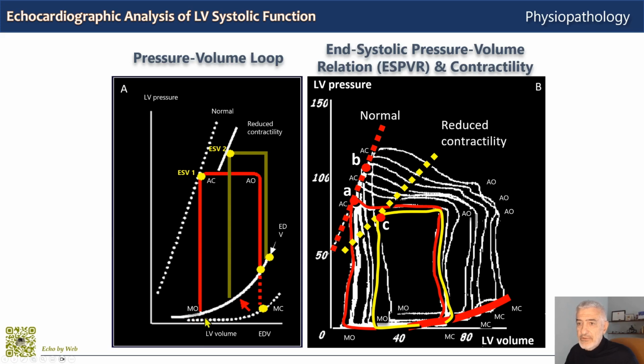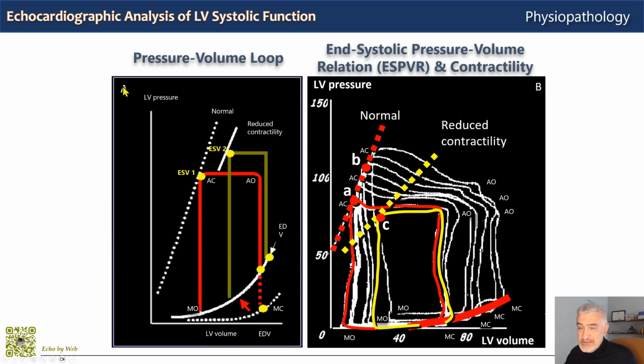Down here, the white dotted line, which is part of the normal cycle, and the white line describe left ventricular compliance and how to measure it. You will find an analysis of left ventricular compliance and diastolic function in general in this channel, in the talk about left ventricular diastolic function and dysfunction.